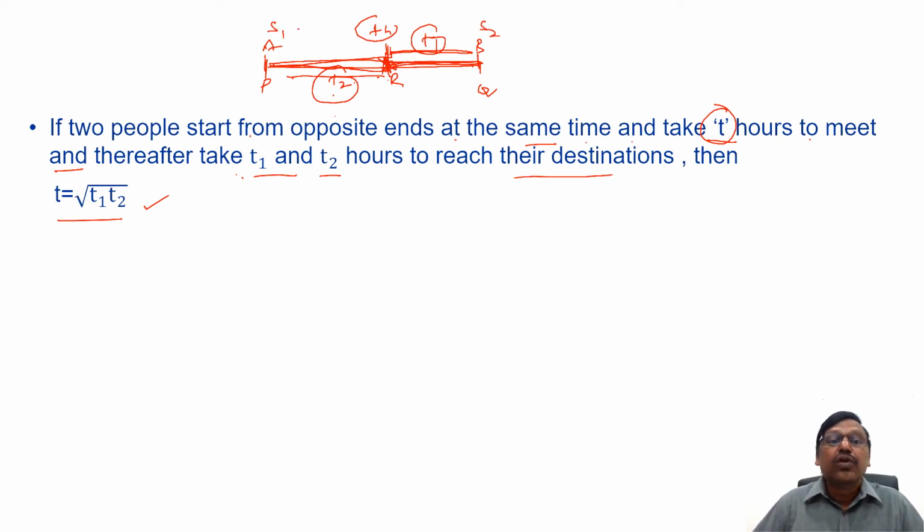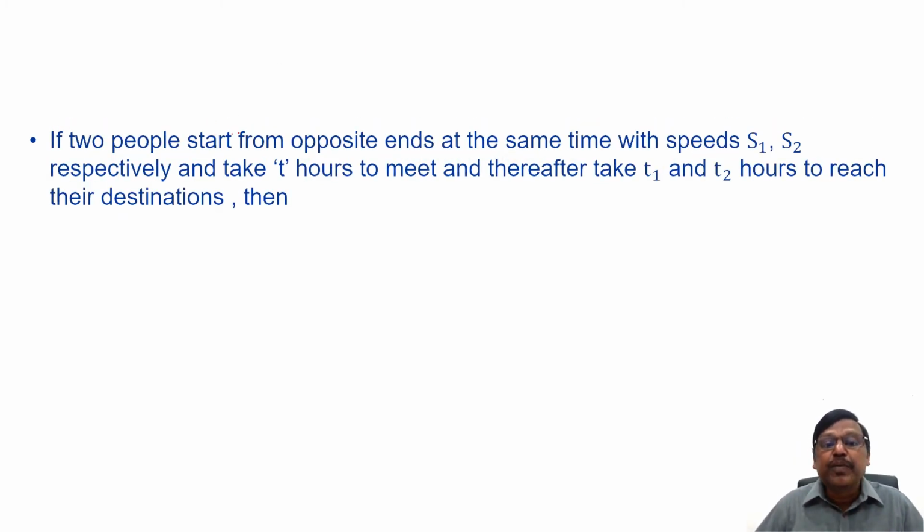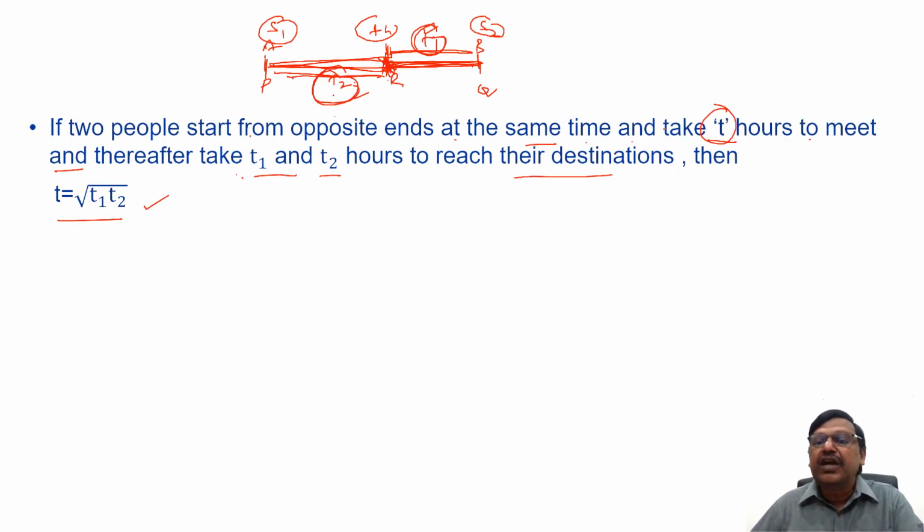B is S2, what is the relation between S1 and S2 in terms of T1 and T2? We know speed and time are inversely related, but here I'm talking about only T1 and T2, which are not the total time. These are the times taken only from the meeting point to the destinations. What does the relation mean? If two people start from opposite ends at the same time with speeds S1 and S2 respectively and take t hours to meet and thereafter t1 and t2 hours to reach the destinations, it is the same as the previous case.